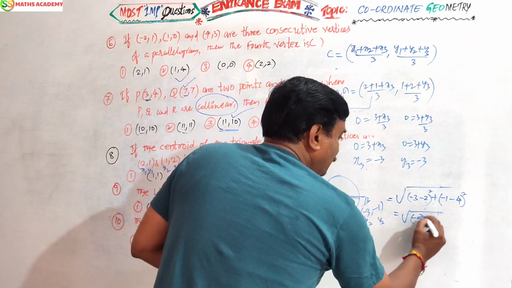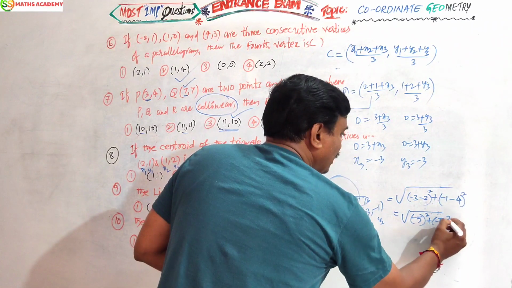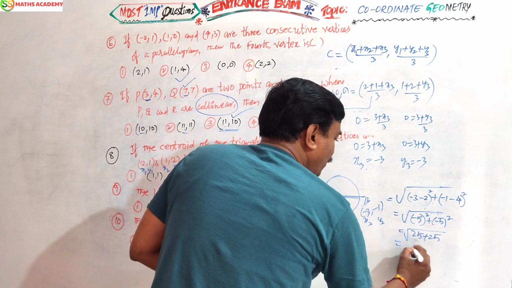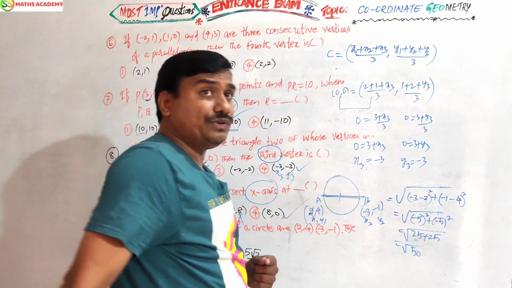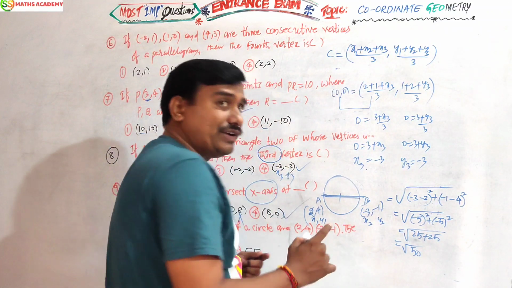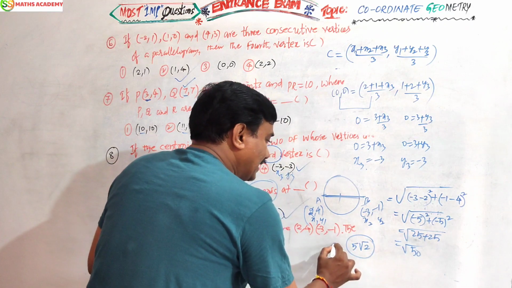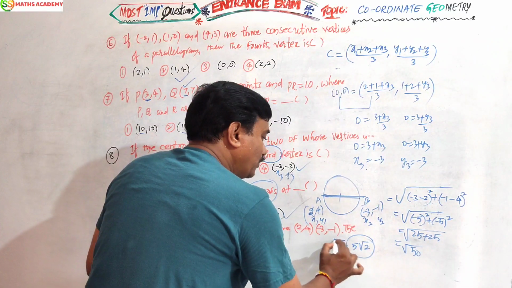Minus 5 whole square, minus 5 whole square. Here 25, this is also 25. 25 plus 25 is 50. Root 50 can be written as root of 25 times 2, which is 5 root 2. That is, the AB length is 5 root 2.